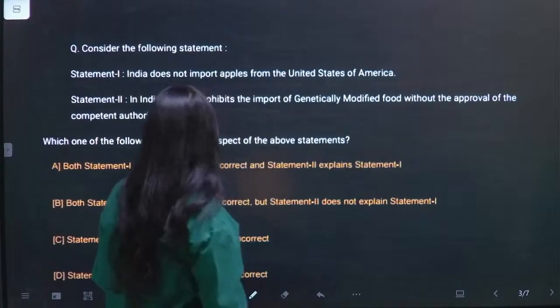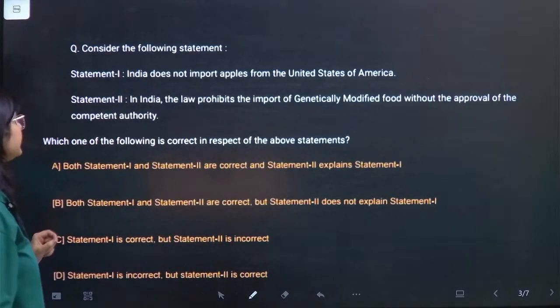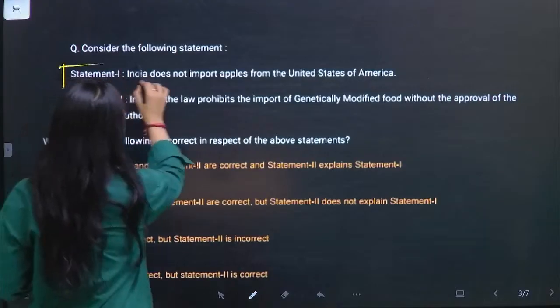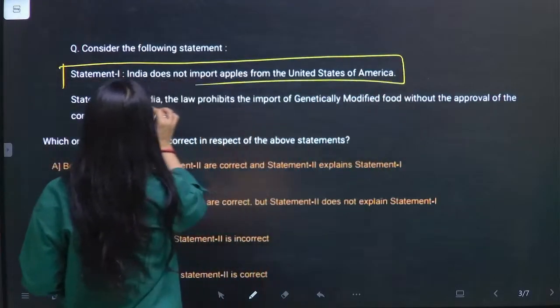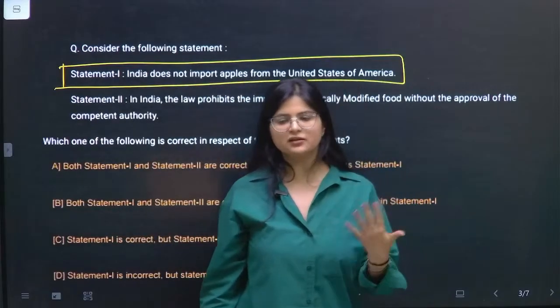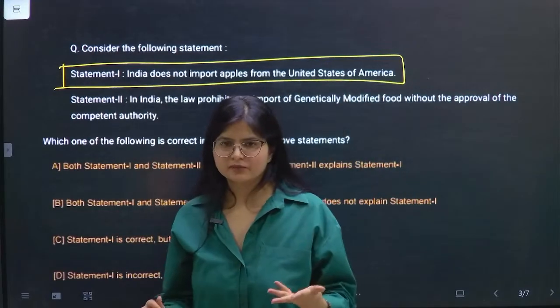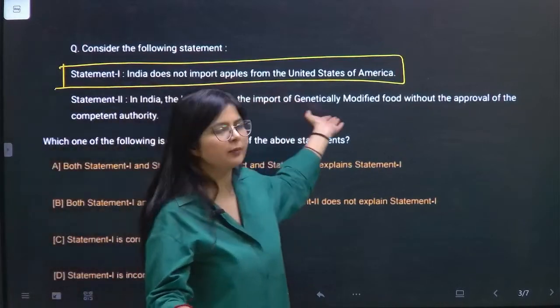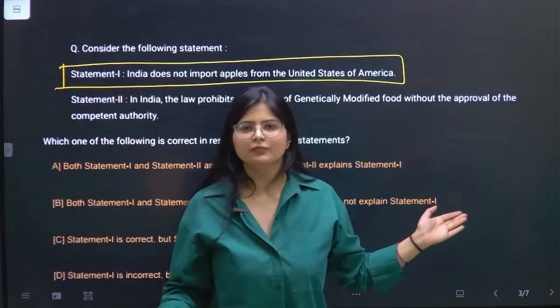Now consider the following statements. First statement is saying India does not import apples from the United States of America. Just see this statement in silo. Do not read the second statement, just read the first statement again and again. Is it possible that India does not import apples from United States of America?